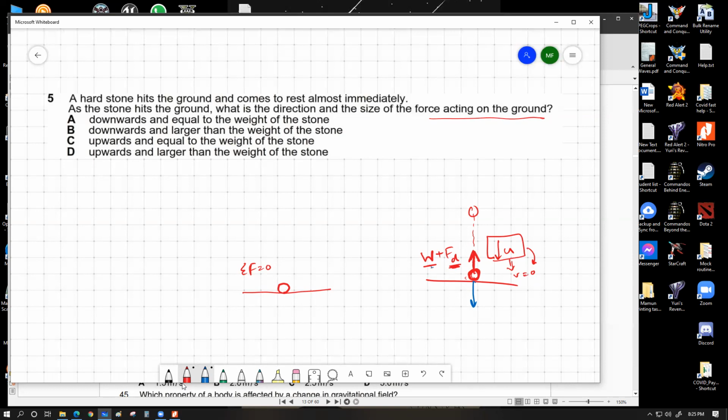The magnitude of that force should be somewhat bigger than the weight of the stone, because that's what Newton's third law tells us, that every action has an equal and opposite reaction. If the stone has to come to rest, it needs to experience a force bigger than W for the deceleration duration. And after the deceleration is done, that force reduces to W only when the stone is absolutely stationary on the ground. And for that duration of deceleration, the stone will also apply on the ground a force that is somewhat bigger than W.